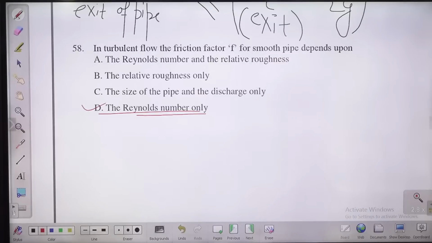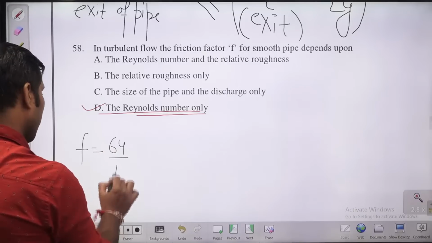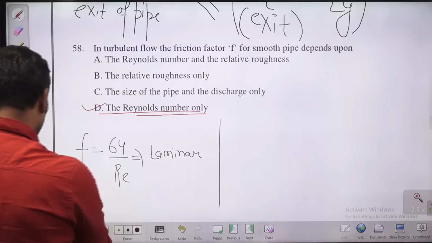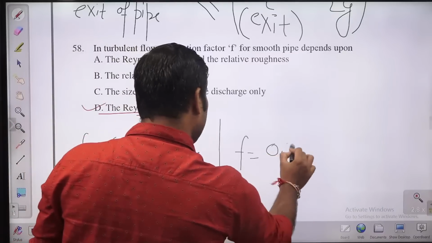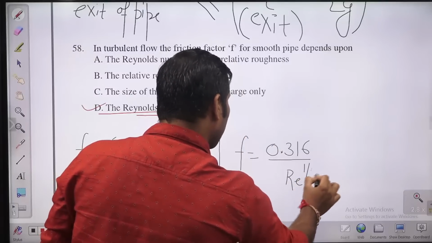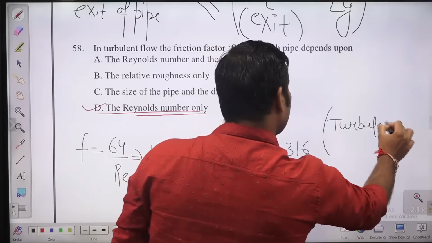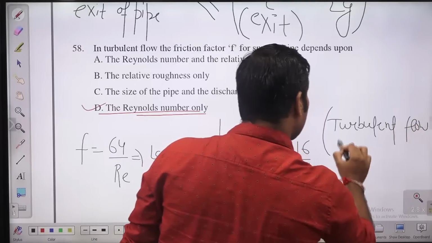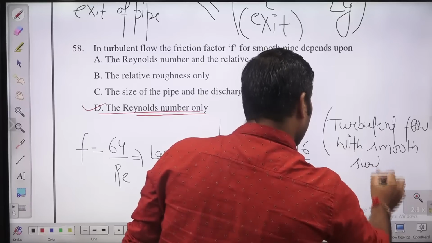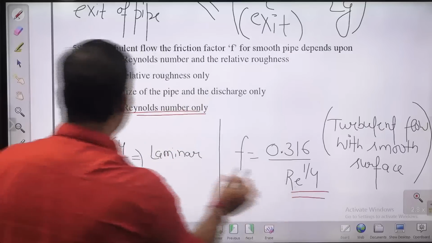Okay, guys, how much is this for laminar flow? f equal to 64 by Re. This is for laminar. How much is this friction factor? This is 0.316, close to that, divided by Re to the power 1 by 4. This is for turbulent flow with smooth boundary, smooth surface. So with turbulent flow also, smooth surface, the friction factor depends only on Re. So D is the answer, guys.